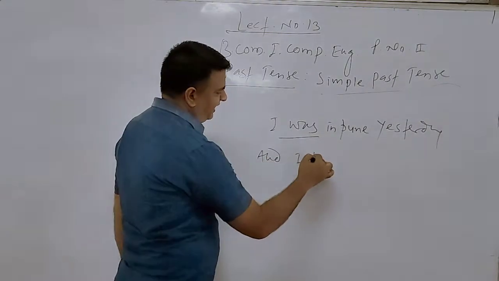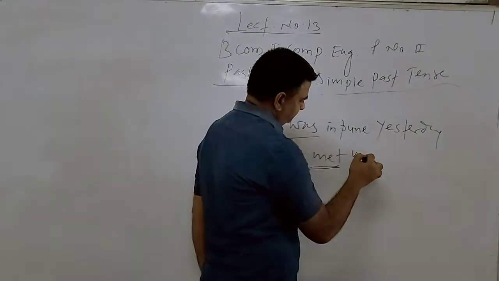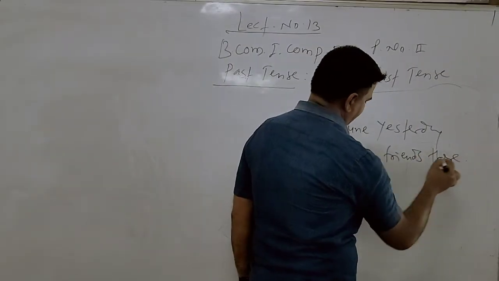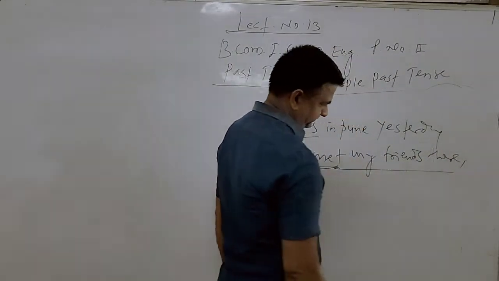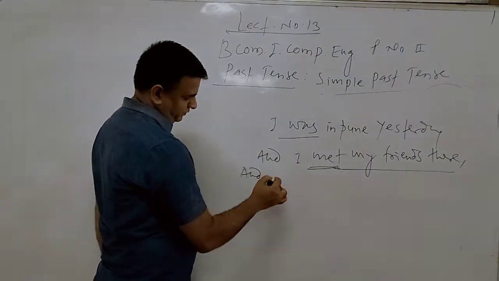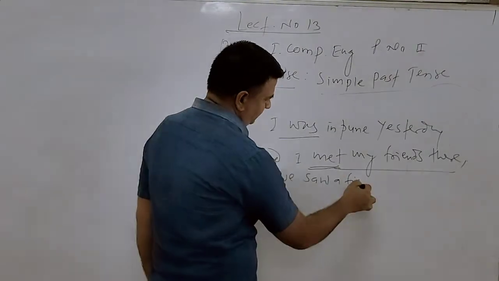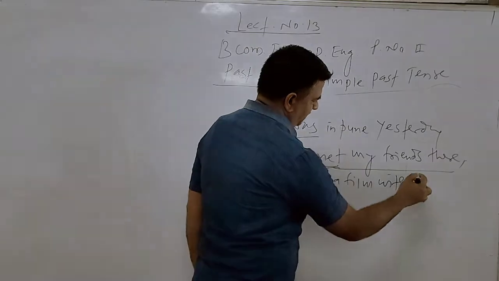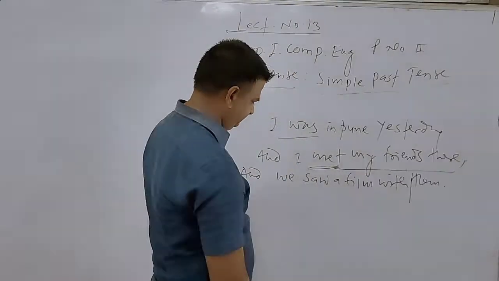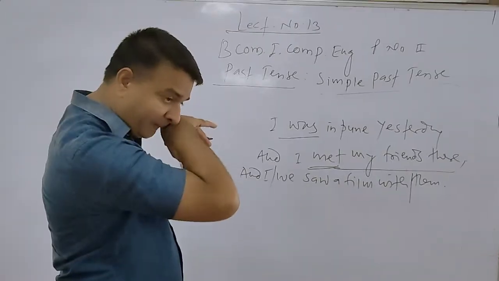And I meet becomes met. I met my friends there. And we saw a film with them, or I saw a film with them.